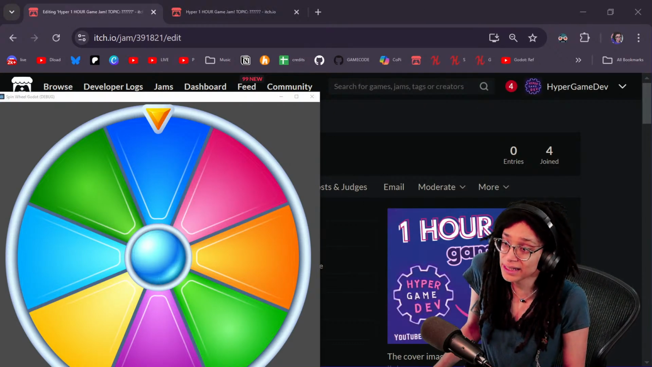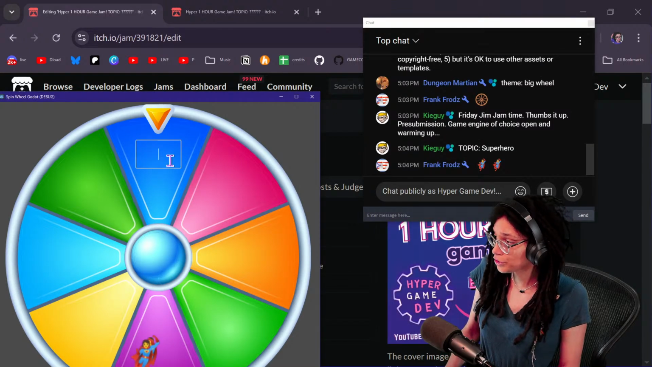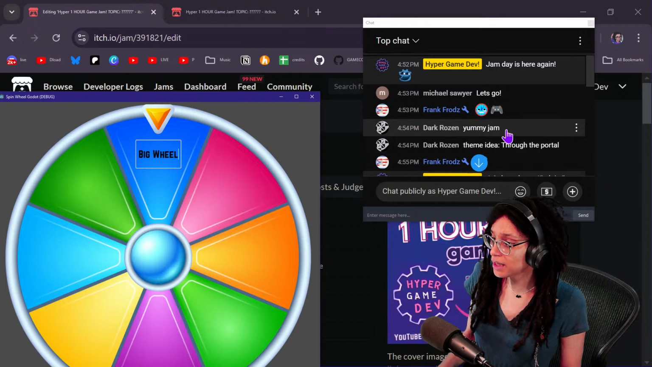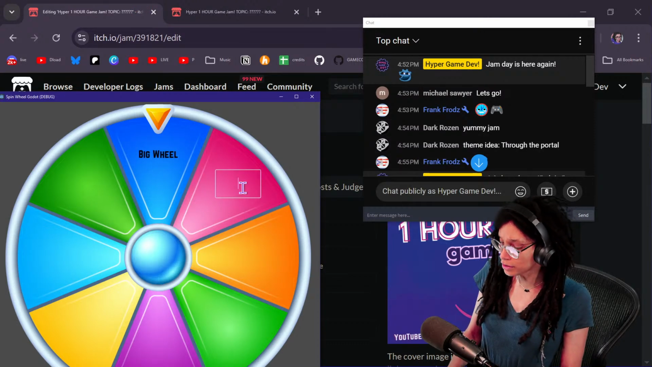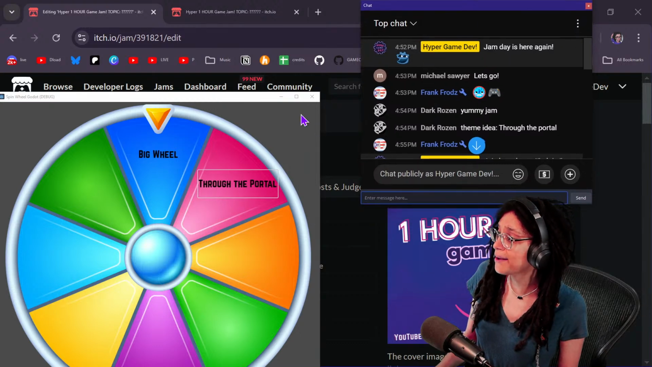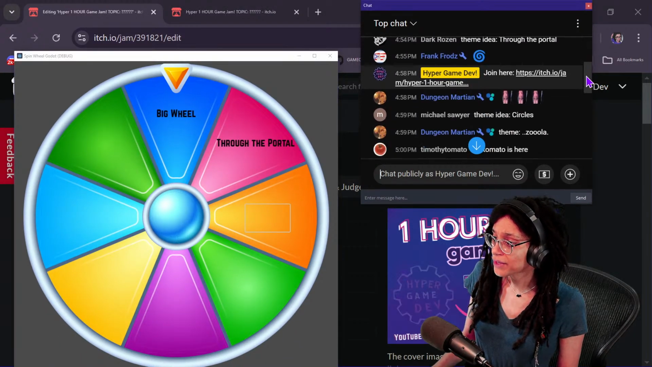I don't know, it just seemed like it would rhyme, so I thought I would say it, that's all. All right, so big wheel, sure, why not? Big wheel, all right, I can only do as many as fit in there. Theme idea: through the portal. Oh, okay, that is kind of a cool concept. I'm actually pulling for that one. What? Where did you even come up with that?